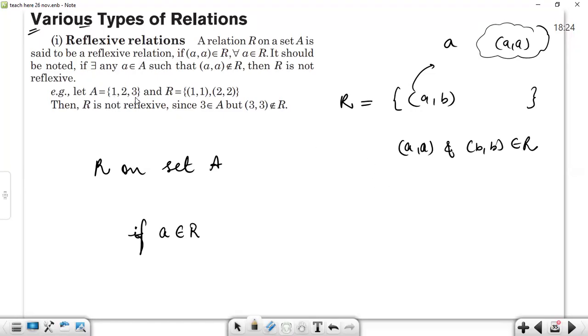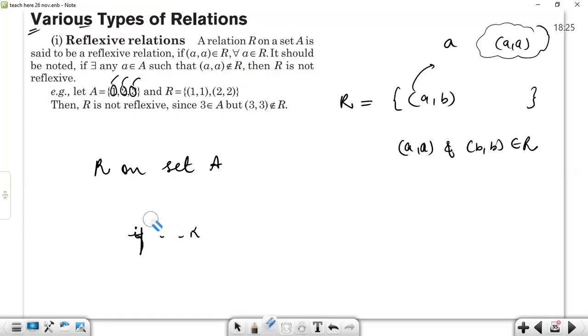It means if there are 1, 2, 3 present in the relation, then R is not reflexive just because 1 is there, 2 is there, and 3 is there. It should be the case that (1, 1), (2, 2), and (3, 3) all must be present in the relation.